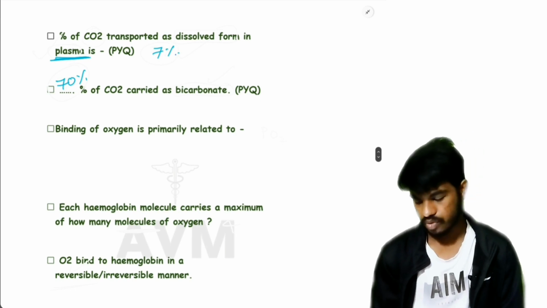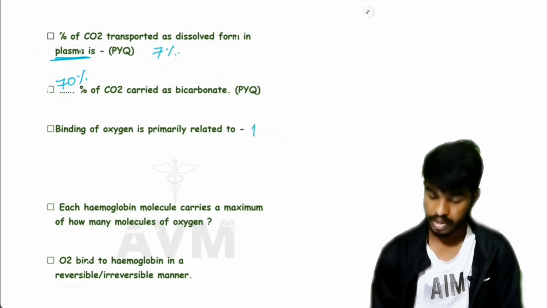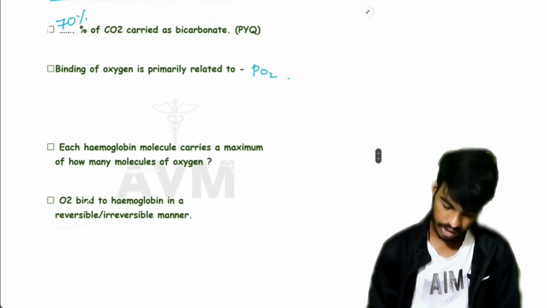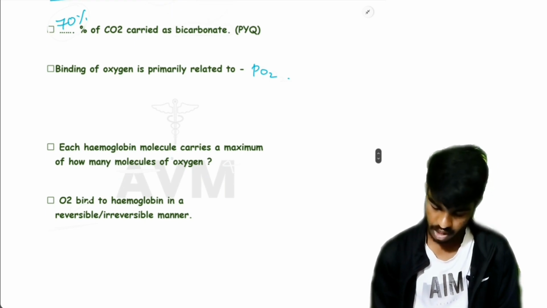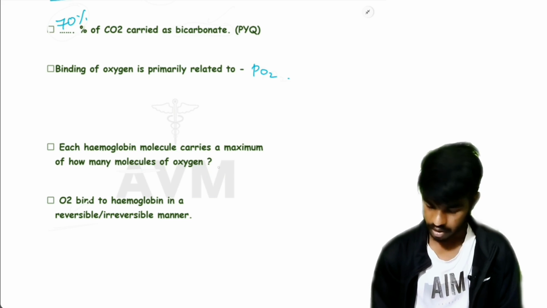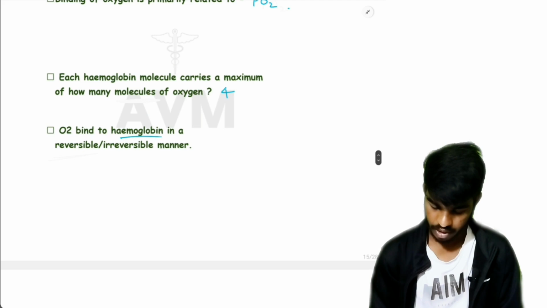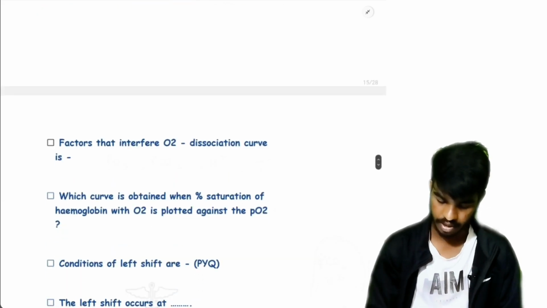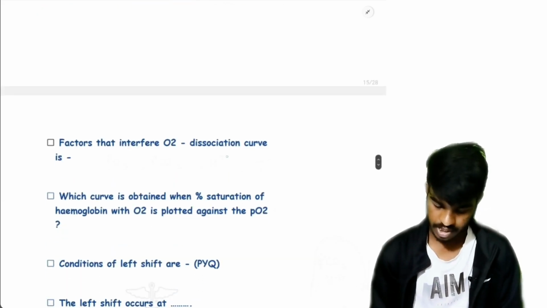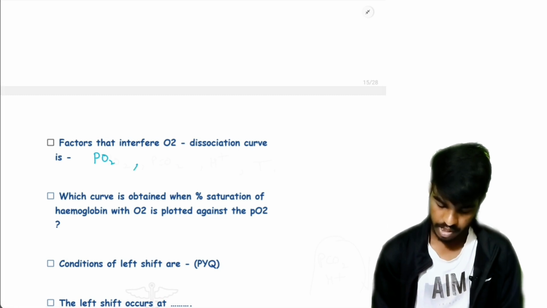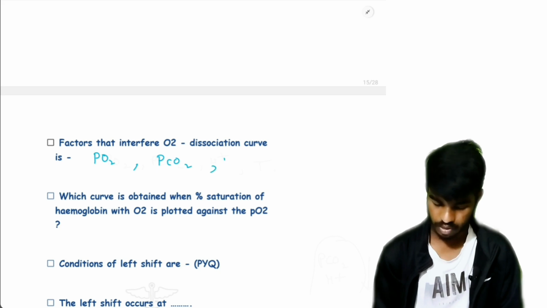And binding of oxygen is primarily related to partial pressure of oxygen. Each hemoglobin molecule carries how many molecules of oxygen? 4 molecules. O2 binds to hemoglobin in a reversible manner. Factors that interfere with the O2 dissociation curve are partial pressure of oxygen, partial pressure of CO2, H plus and temperature.